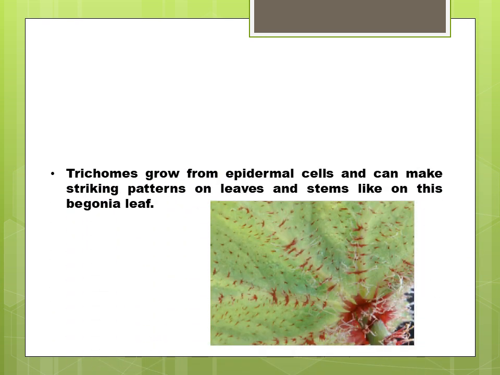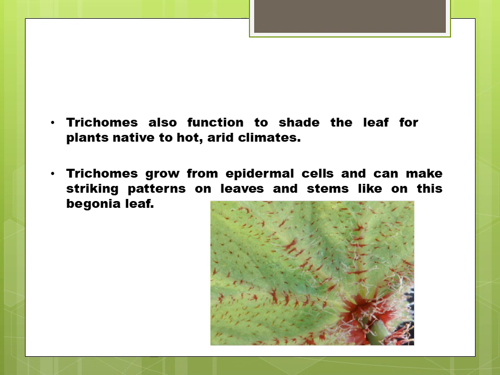In the begonia plant, the epidermal cells are covered with the trichomes that make striking patterns on the leaves and the stem of the begonia leaf. Trichomes also help to shade the leaf for native plants in hot or arid climates. It means that it gives protection against the sun or it shades the leaf when they are present in a climate that is very hot, where the temperature is very high, or in arid climates.